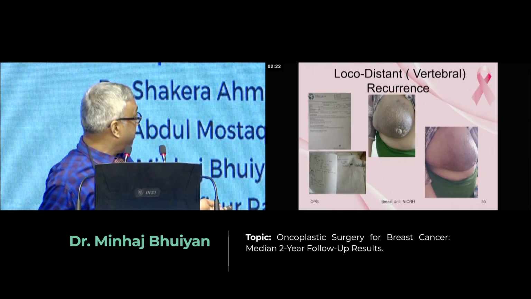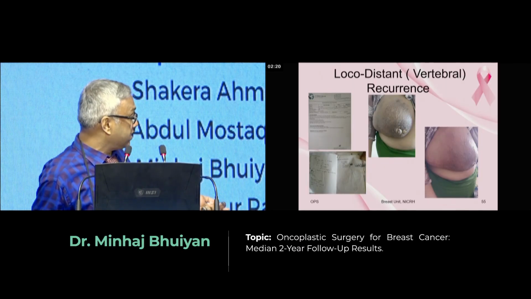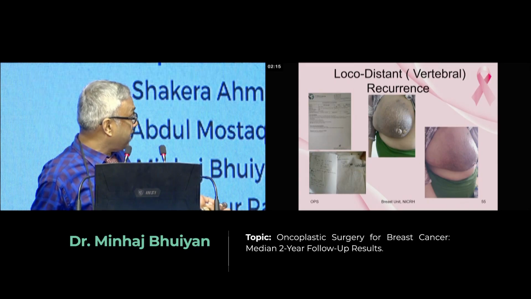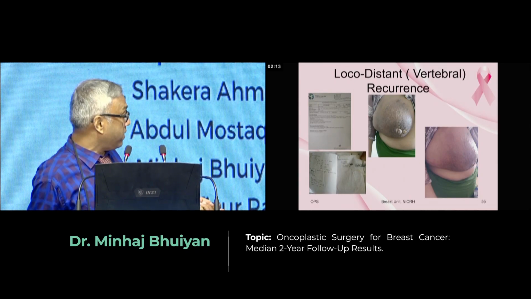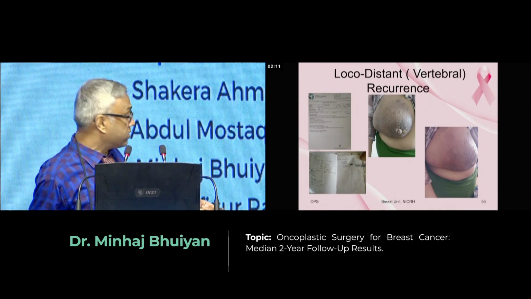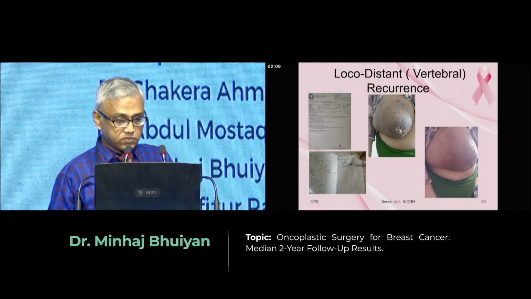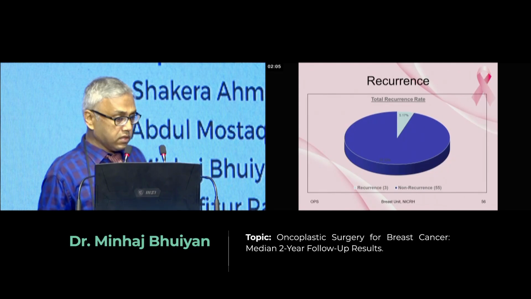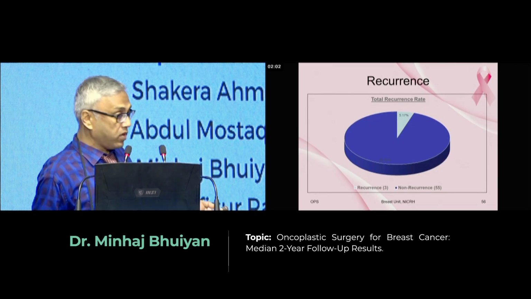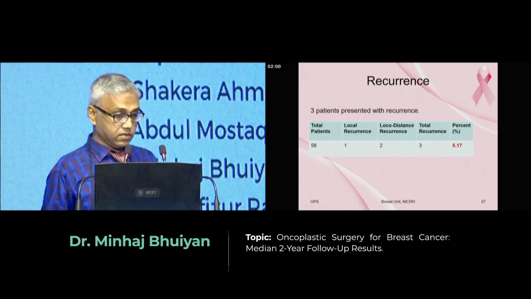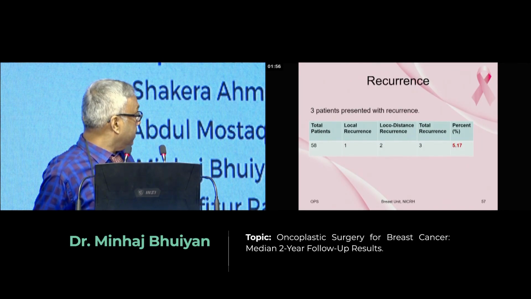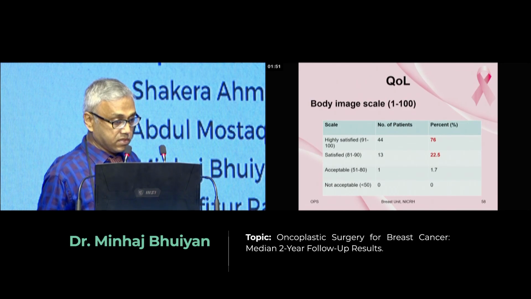This is another example of local and distant recurrence. This patient had a wide local excision, but the patient came to us 24 months after with local as well as vertebral metastasis. The recurrence rate is 5.17%.